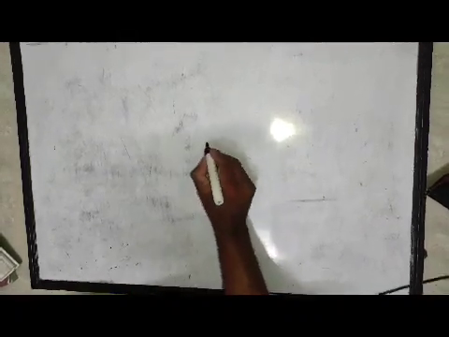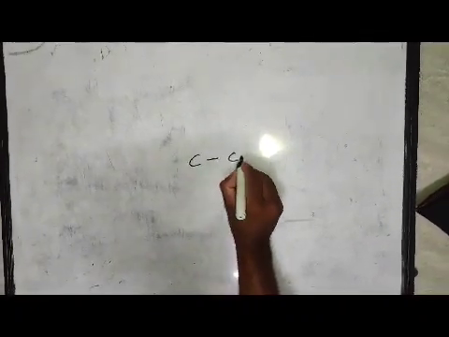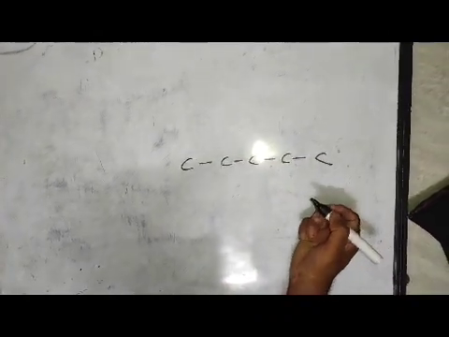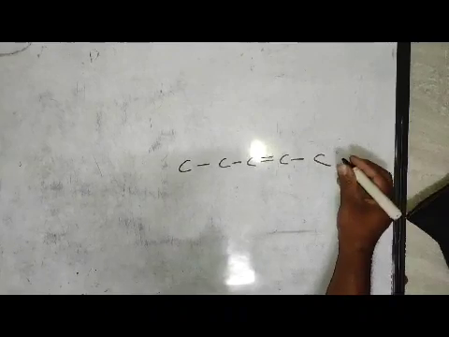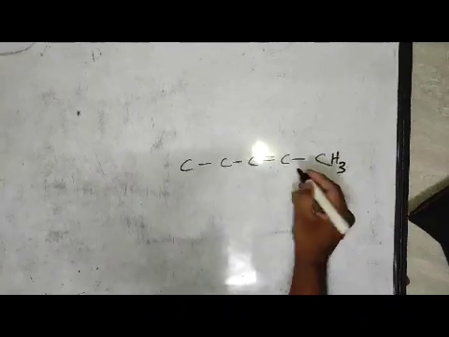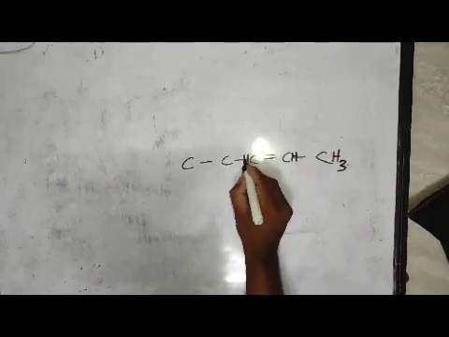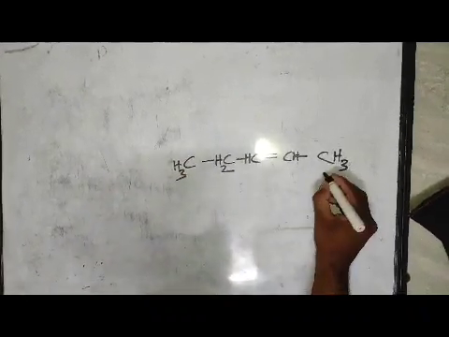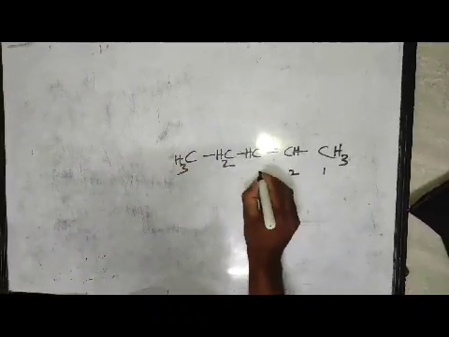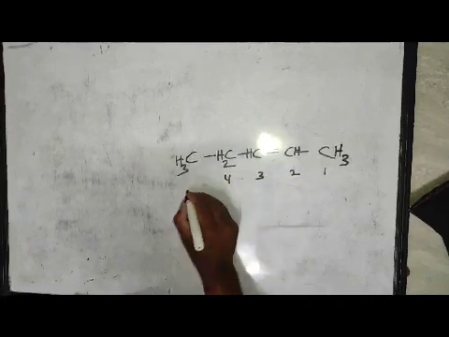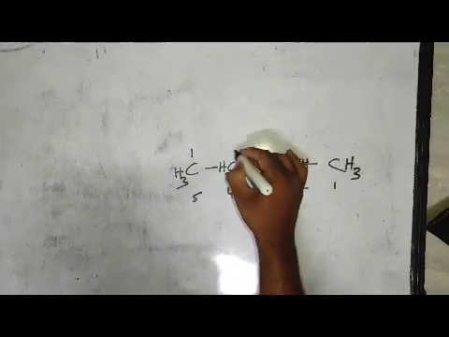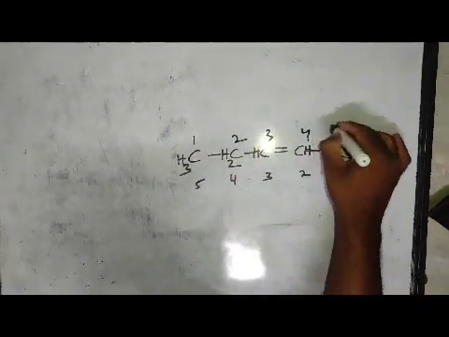Suppose I take 5 carbon atoms in a chain, 1, 2, 3, 4 and 5, and the double bond is present here. It is CH3, then CH, CH, CH2, CH3. We will start numbering from here, 1, 2, 3, 4, 5. If I start numbering from here also, 1, 2, 3, 4, 5.